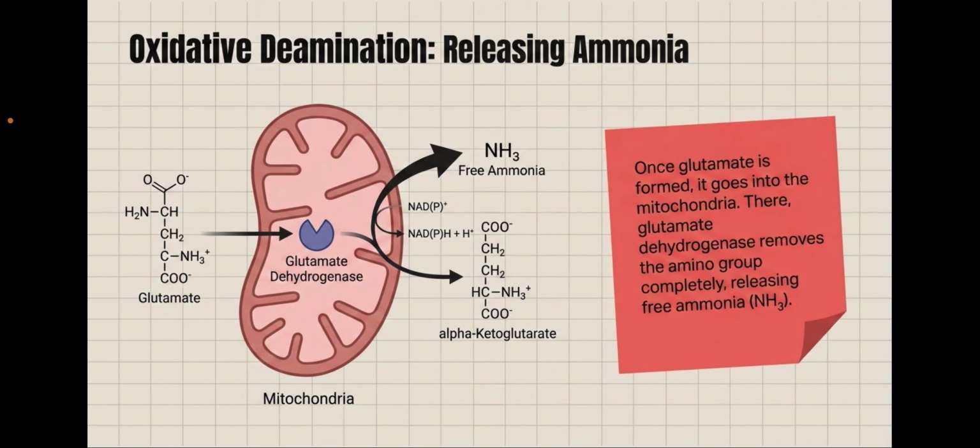So you can say, oh, hey, that's where it might enter. Now oxidative deamination. The important step to understand is that our first part, transamination, was occurring in the cytosol, and deamination is occurring in the mitochondria. Oxidative deamination happens when an enzyme called glutamate dehydrogenase removes the amino group as free ammonia. That free ammonia then leaves the matrix of the mitochondria, and we're going to enter the urea cycle.